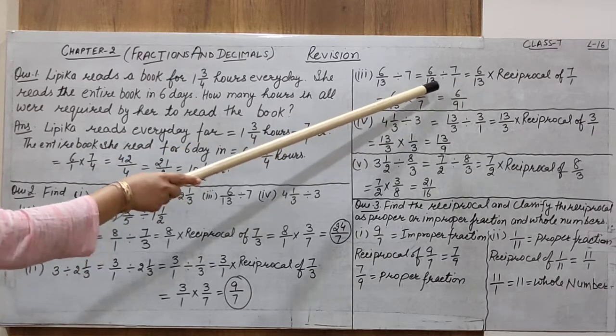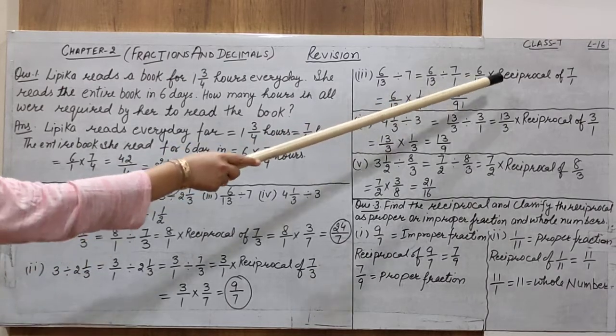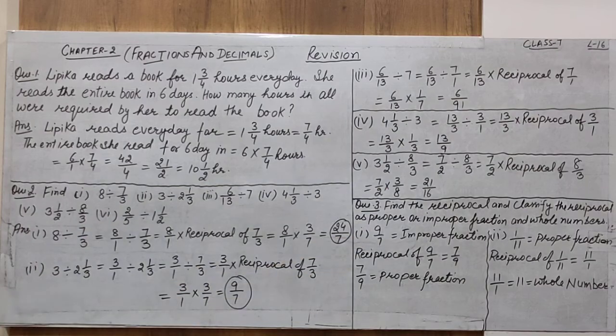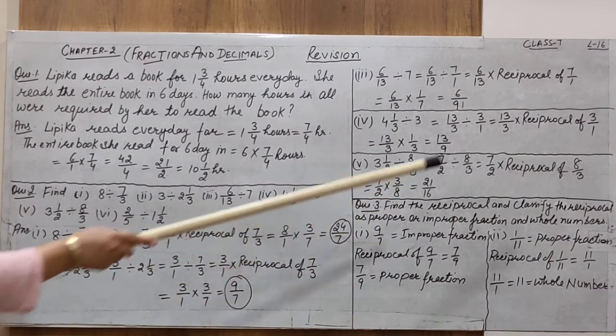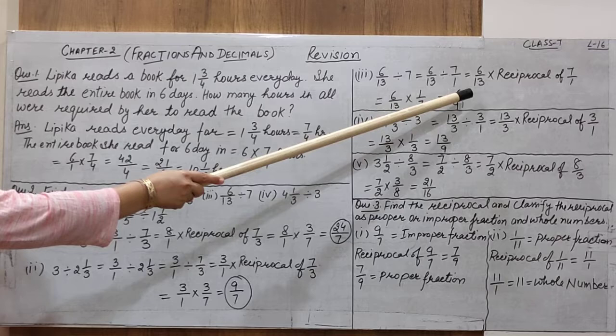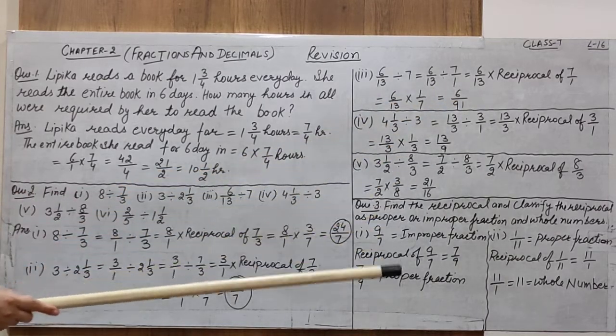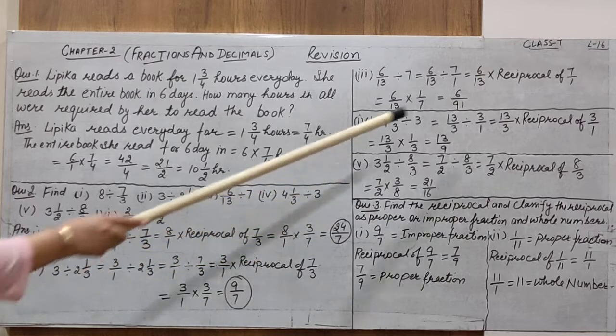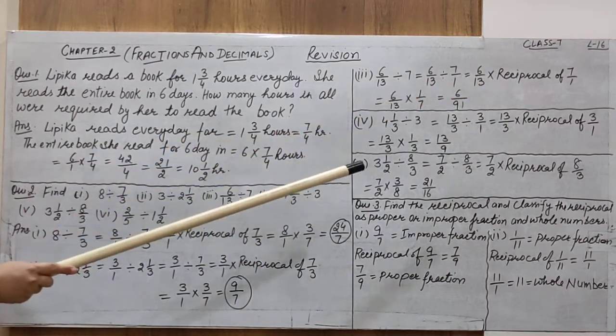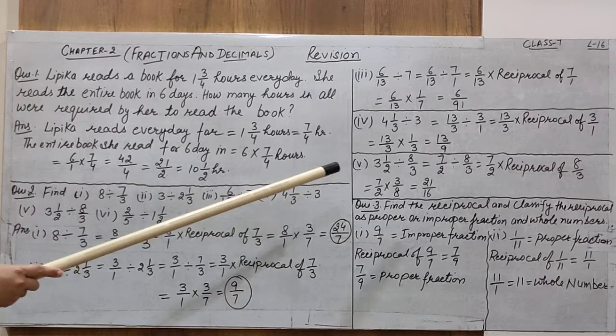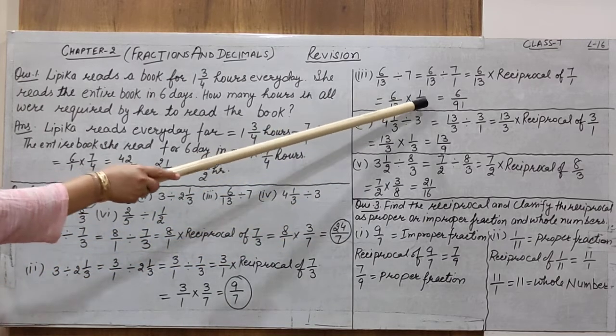So, 6 by 13 is multiplied with the reciprocal of 7 by 1. Alright, we have to use the reciprocal of the fractional number which is next to the mathematical operation, not before the mathematical operation. The reciprocal of 7 by 1 is 1 by 7.